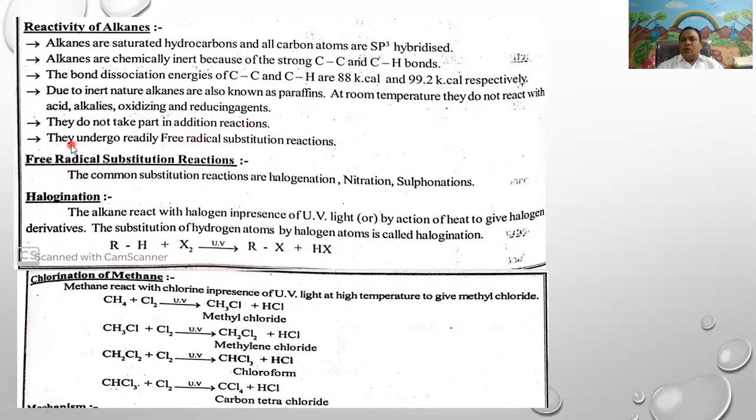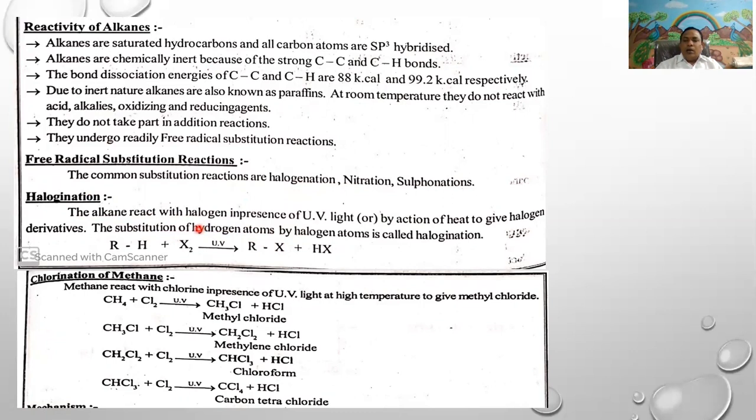They only undergo free radical substitution reactions. Alkanes undergo only free radical substitution reaction. The common substitution reactions are halogenation, nitration, and sulfonation. First, halogenation. In halogenation, alkanes upon treatment with halogen in the presence of sunlight undergo free radical substitution to give alkyl halides.